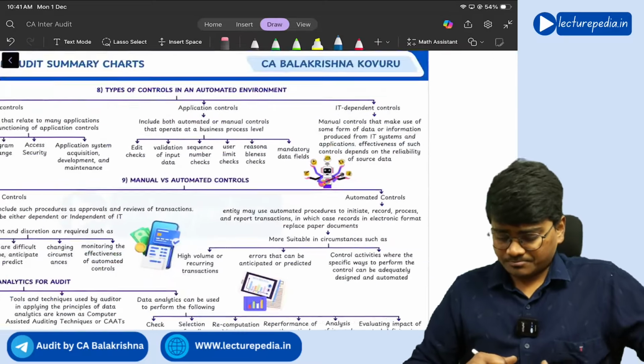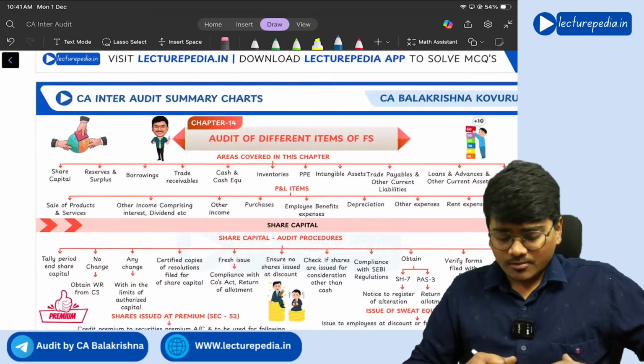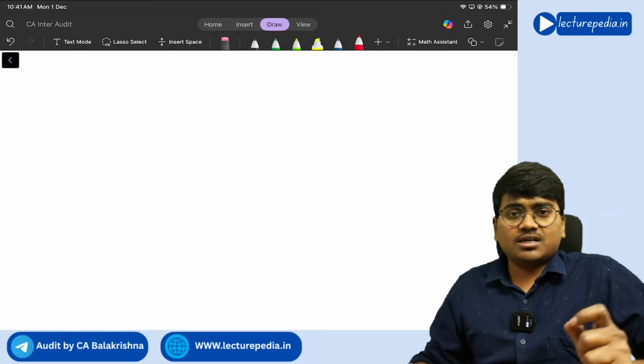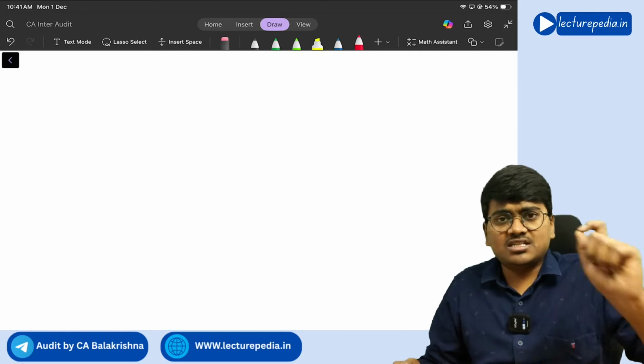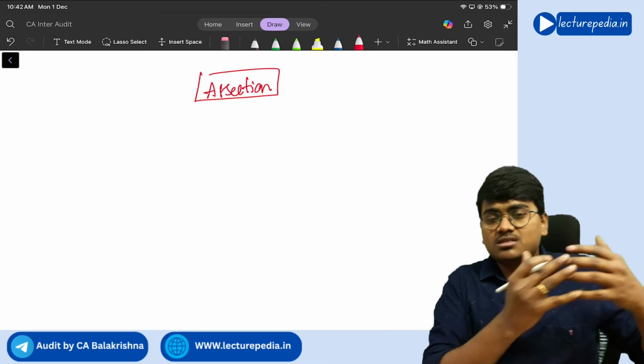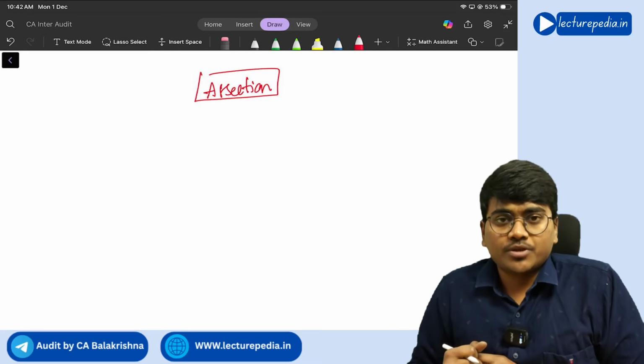First of all, before revising this chapter, you should be very clear with the term assertion. First of all, we will discuss what is meant by assertion. Then we will start revision of the chapter.